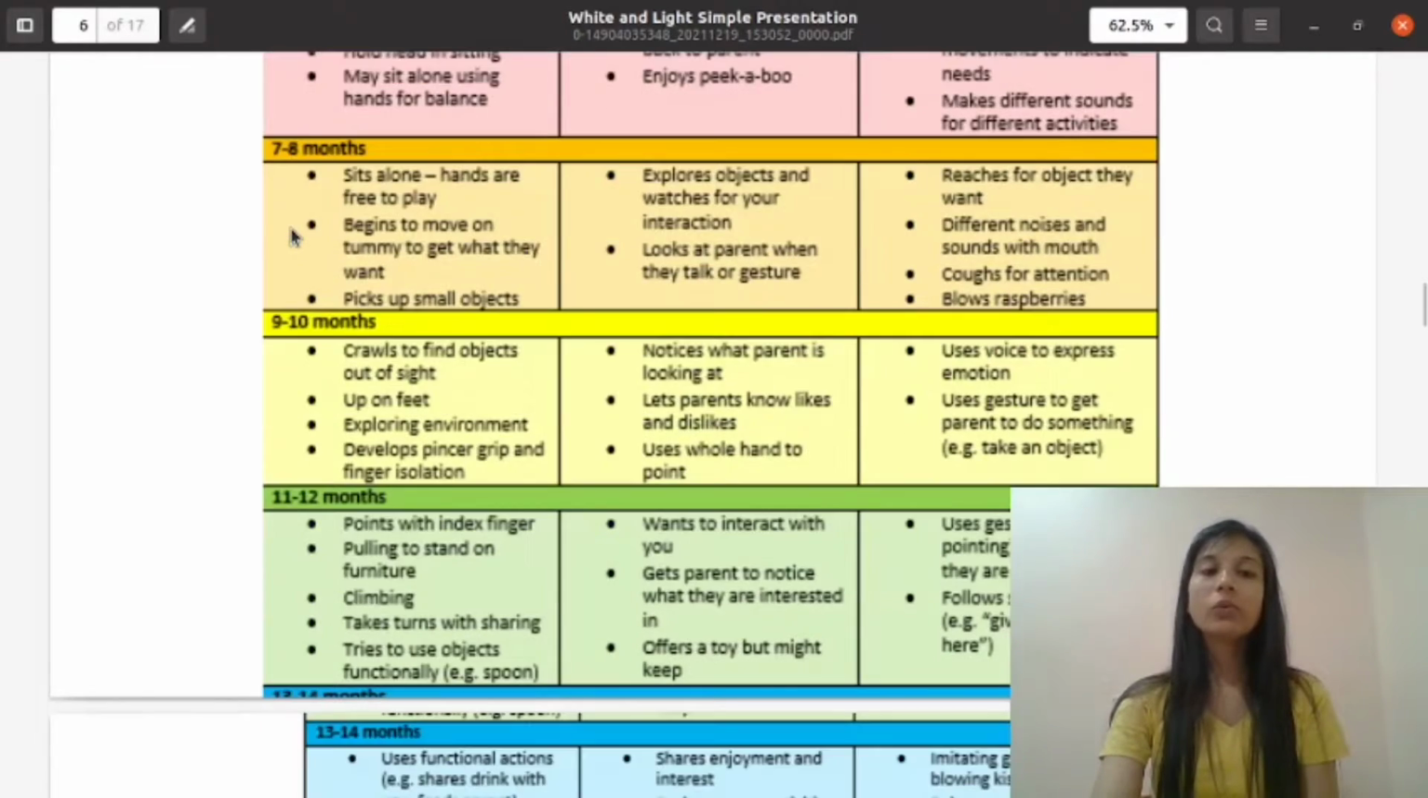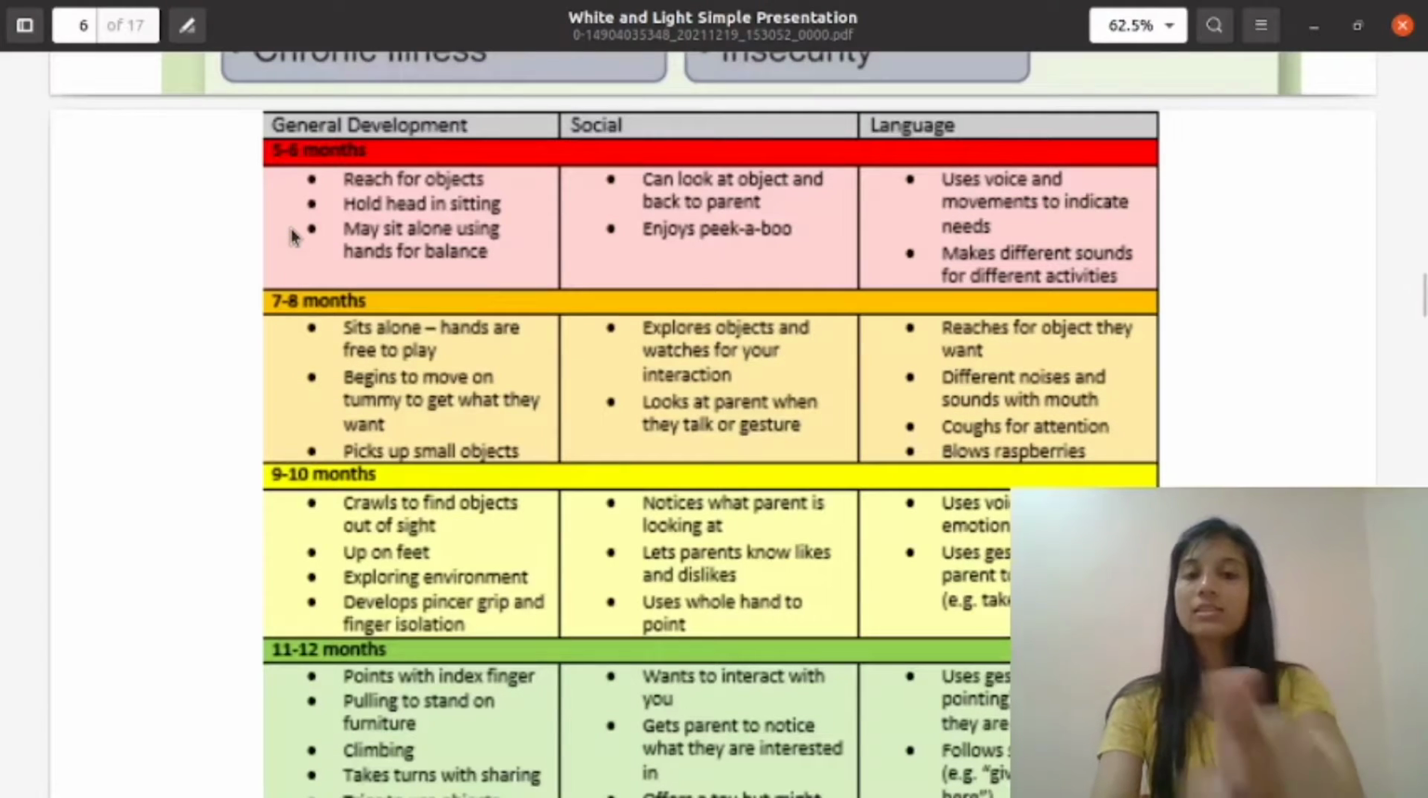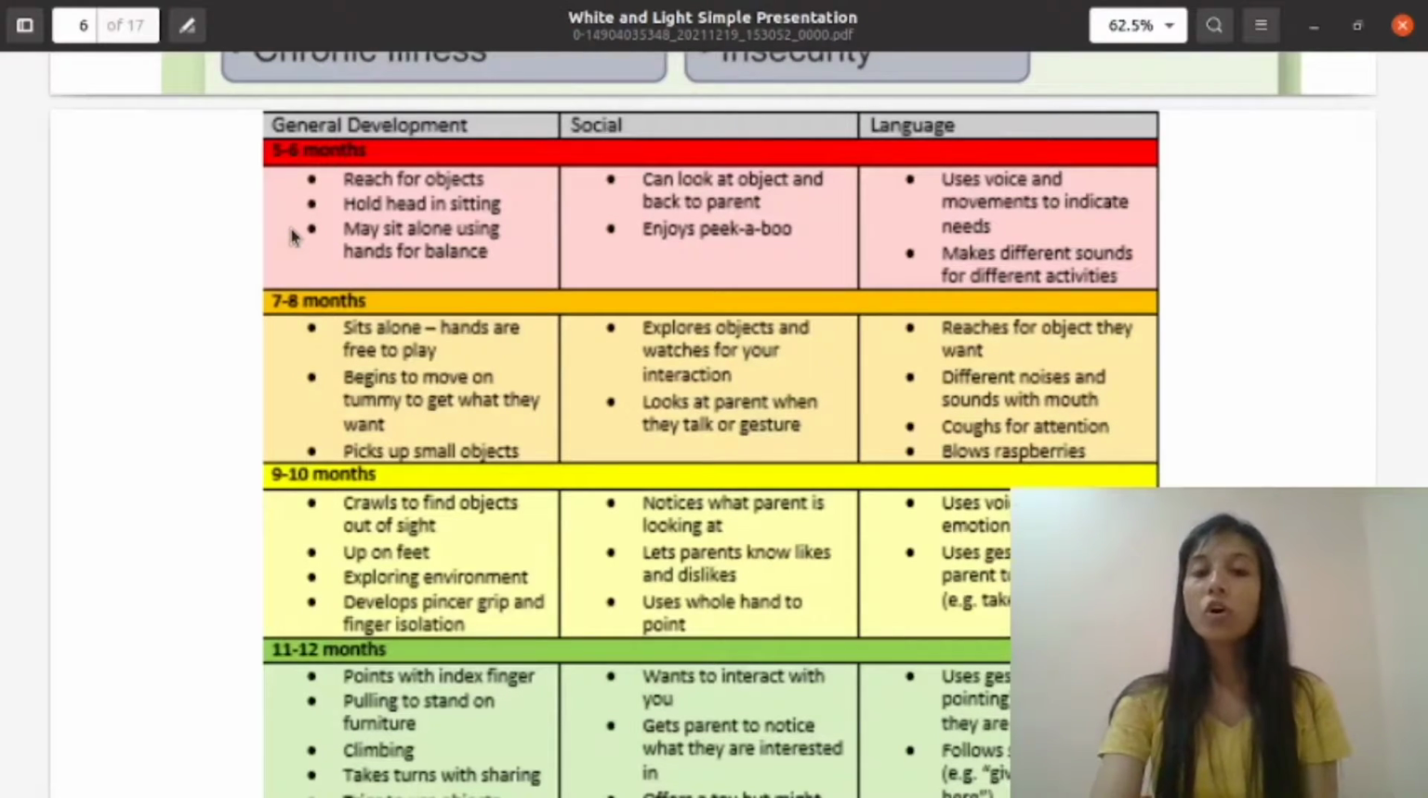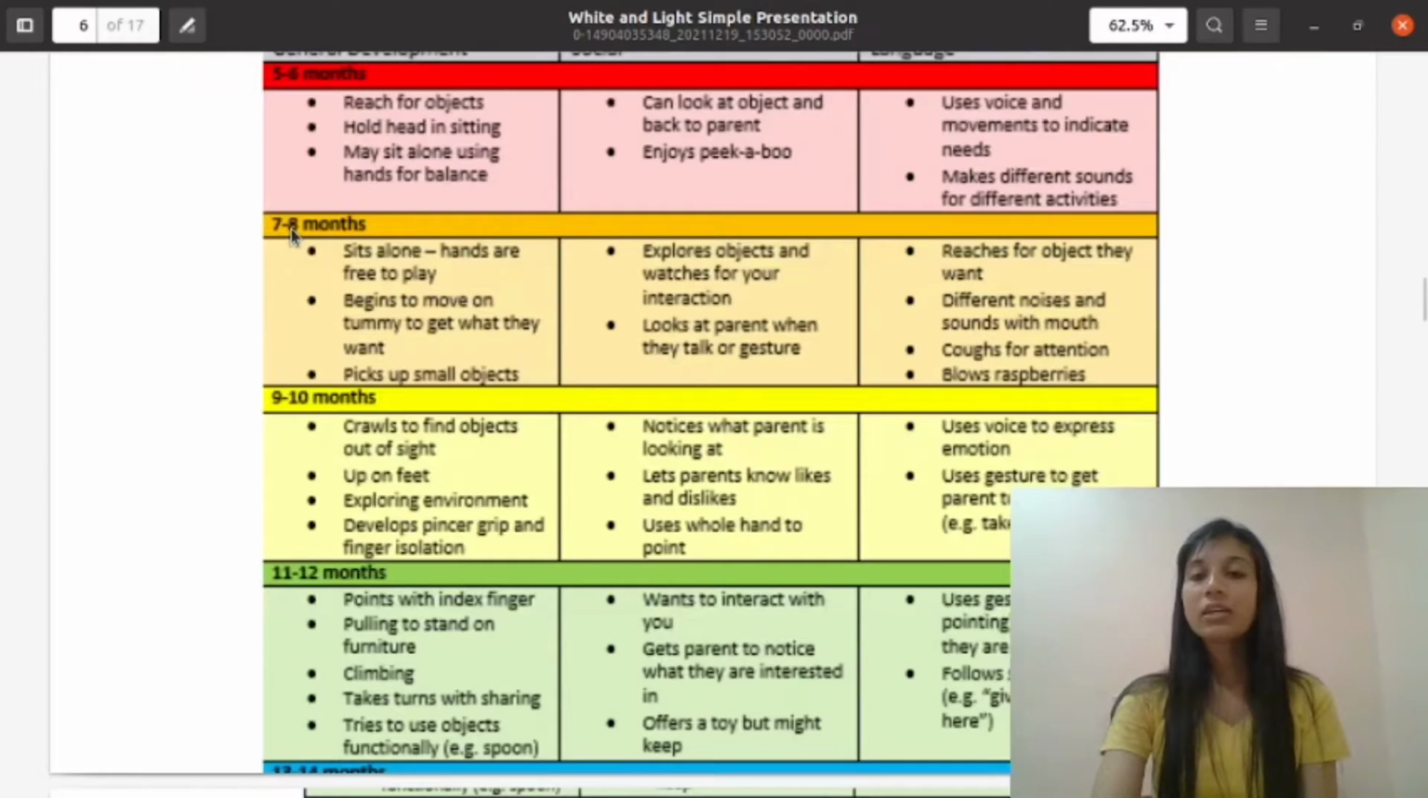Next is 7 to 8 months of age. General development is sit alone, hands are free to play, begins to move on tummy to get what they want, picks up small objects. These are the basic general development. Now second is social development: explore objects and watch your interactions, look at parent when they want to talk or gesture. Now language: reach for the object they want, different noises and sounds with mouth, cough for attention, blow raspberries.